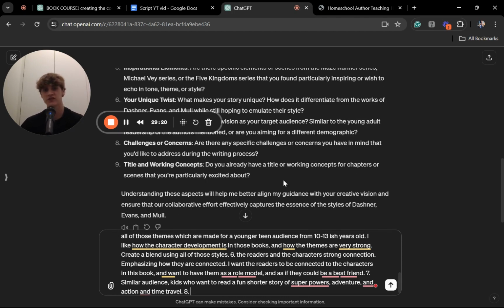Are there any specific challenges or concerns you have in mind that you'd like to address during the writing process? I'm personally kind of happy-go-lucky, and I've got this mindset of what's the worst that can happen? I'm just going to do it. I kind of just put, no, not really. I'll just hope for the best.